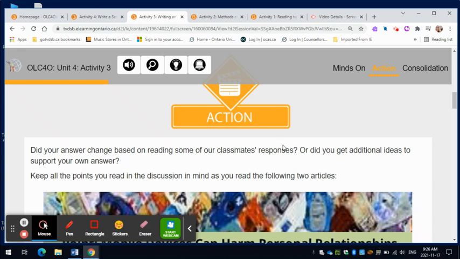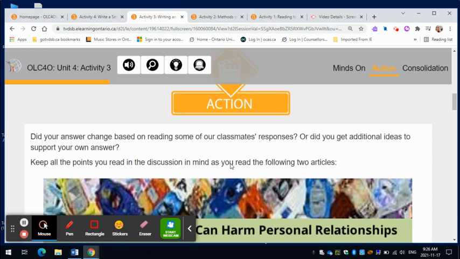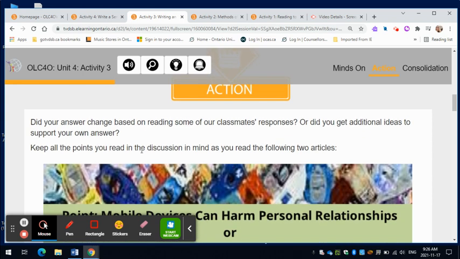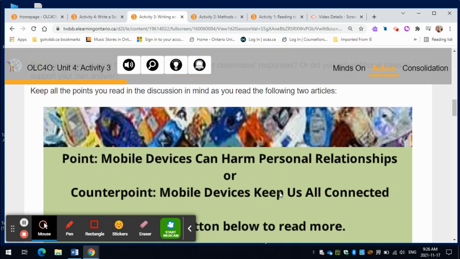After you have completed the discussion, you're going to move on to action, and you can think about, did your answer change based on reading some of your classmates' responses, or did you get additional ideas to support your own answer? And keep all the points you read in the discussion in mind as you read the following 2 articles.